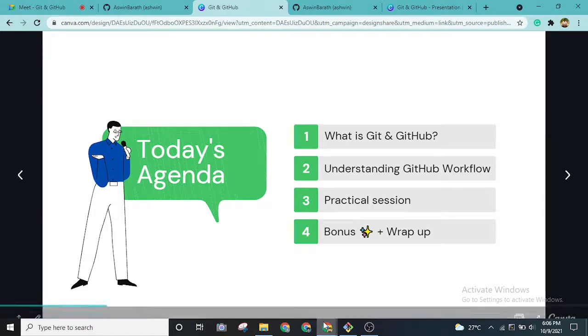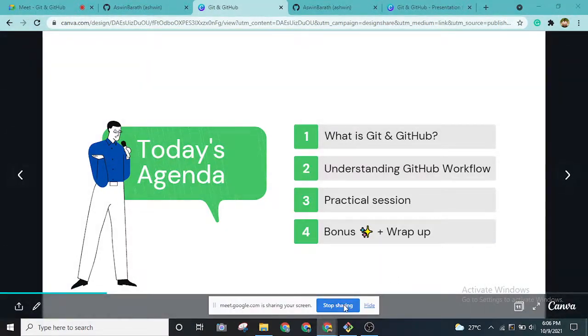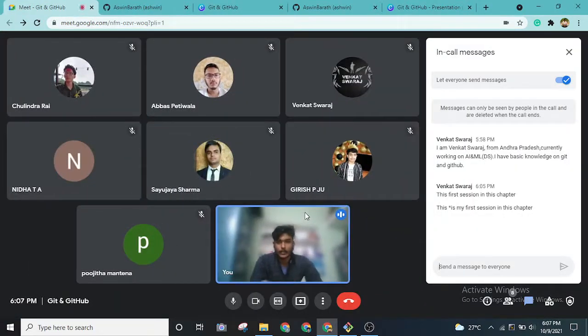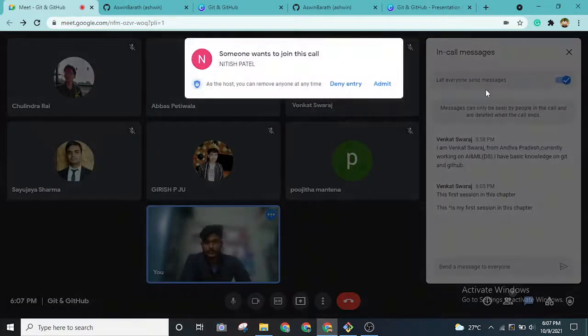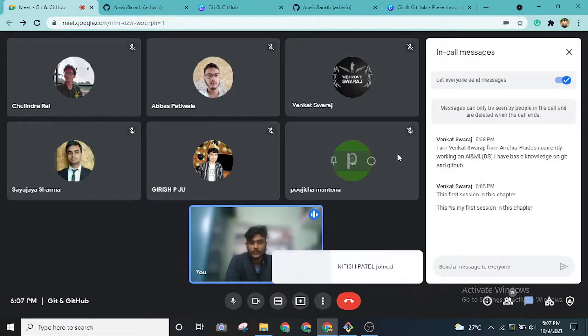Before starting out, I would like to hear your introductions. You can use your mic or chat. Venkat and Bust joined early, so they are also beginners into web development and machine learning. They are really interested in Git and GitHub. Others, if you want to introduce yourself, you can go ahead. We have three of our core team members here.